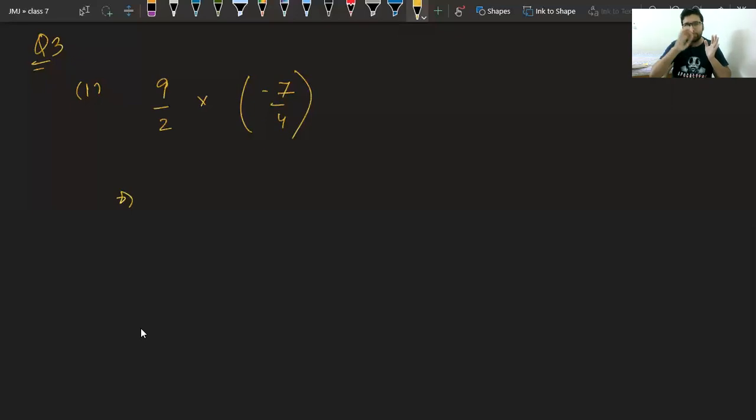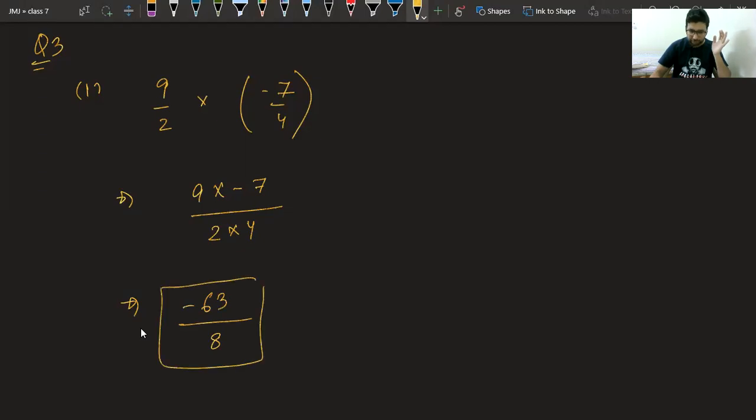The numerators get multiplied and denominators get multiplied. What is the answer? Tell me the answer fast. It is 9 into minus 7 and 2 into 4. So the answer is minus 63 upon 8. This is the answer.